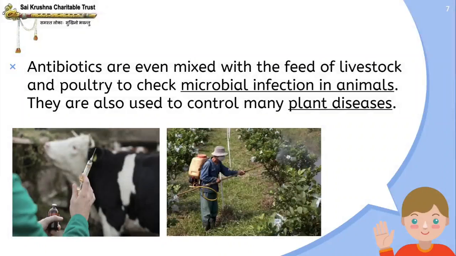So, antibiotics are not only given to humans, but they are also mixed with the feed of livestock and poultry to check microbial infection in animals. Antibiotics are even given to animals, livestock like cattle and horse, and poultry like chickens and hen, to check the microbial infection. They are also used to control many plant diseases. They are also sprayed on the plants to control the diseases.